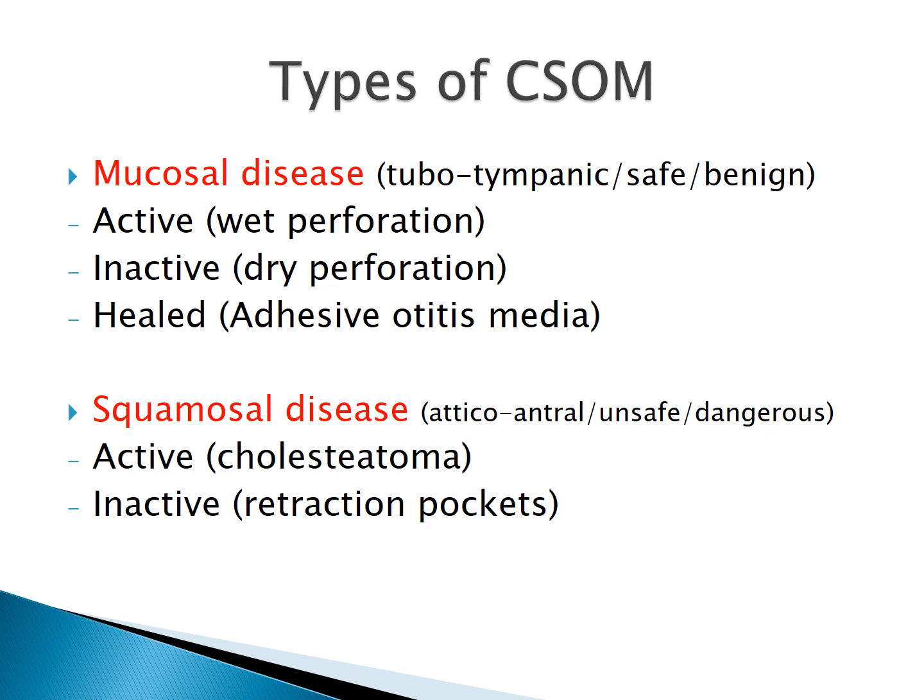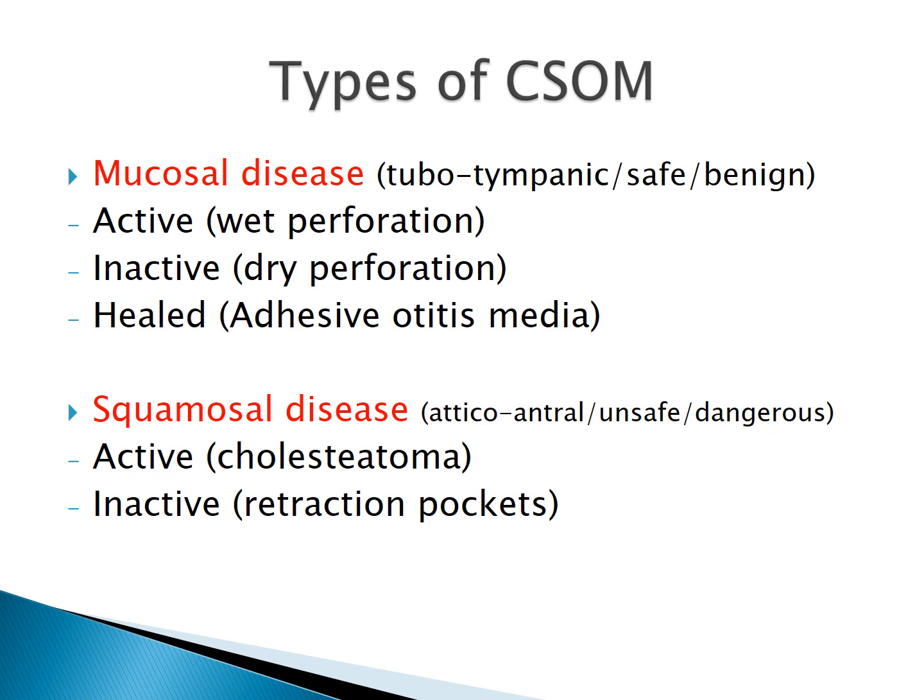Now, the types of chronic suppurative otitis media. Initially we used to say that there are two types, tubotympanic disease and atticoantral disease. But nowadays the recent classification says that CSOM can be divided into mucosal disease and squamosal disease. The mucosal disease is the same as our traditional tubotympanic disease, which is also called safe or benign disease. The squamosal disease is like our traditional atticoantral disease, and it is unsafe or dangerous. It is dangerous because it has more chances of complications, which we'll see later on.